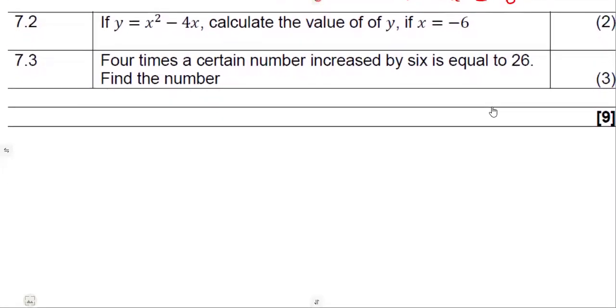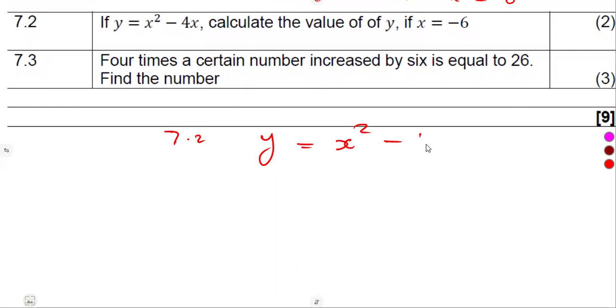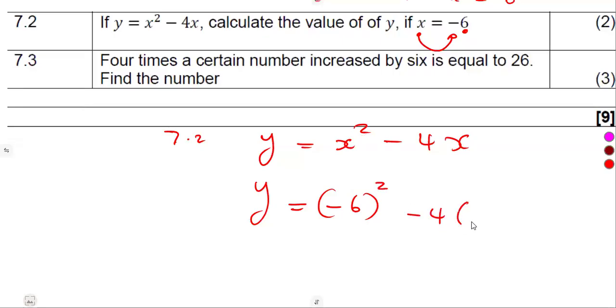7.2, if we are given that y is equal to x squared minus 4x, calculate the value of y if x is -6. So they are simply saying in place of x, put -6. If x is -6, I mean -6 to the power of 2, as it is. -4 into x, which is our x is what? -6. Then simplify. What are you going to get?